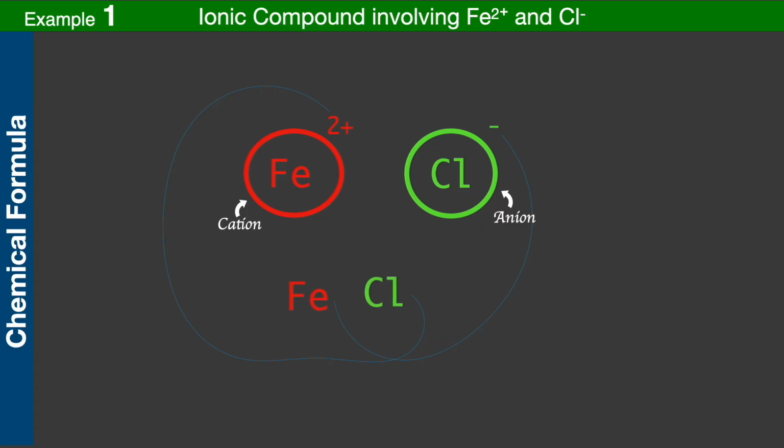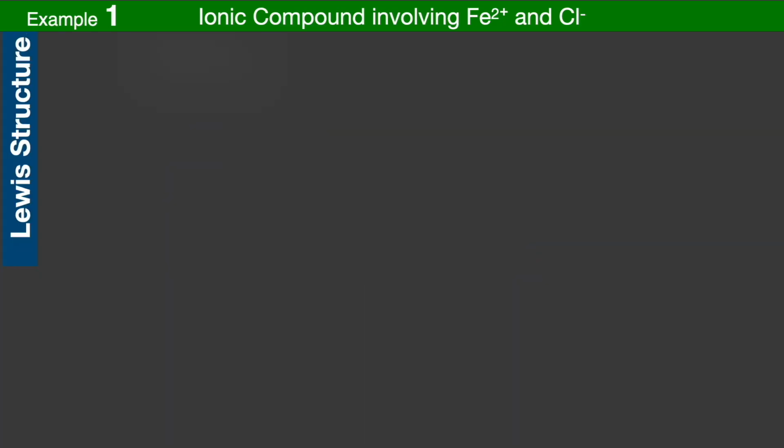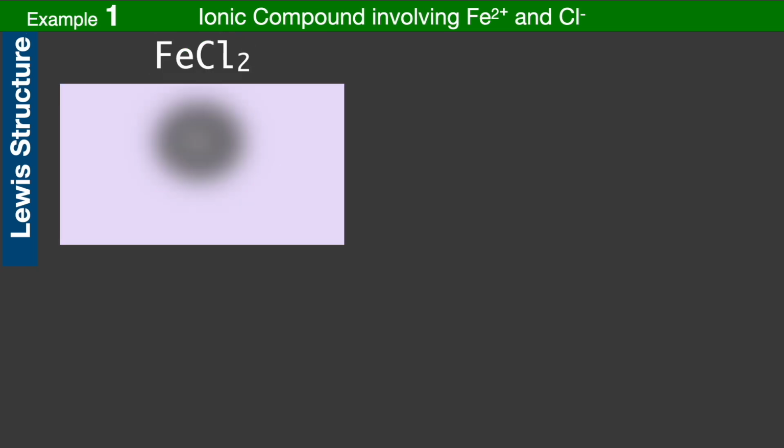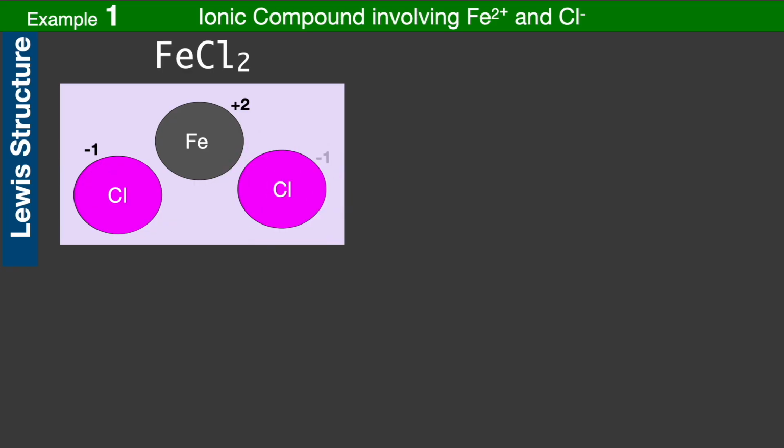For Fe2+ and Cl-, the +2 charge of cation Fe becomes the subscript of the anion Cl and the -1 charge of the anion Cl becomes the subscript of the cation Fe. This results in the formula Fe1Cl2, which can be simplified to FeCl2 as subscripts of 1 are typically omitted. Lewis structure of the compound. We can draw its diagram using the formula. We show the cation Fe2+ in the center, flanked by two Cl- anions. We make sure to show the oxidation states of both the ions appropriately in the diagram.